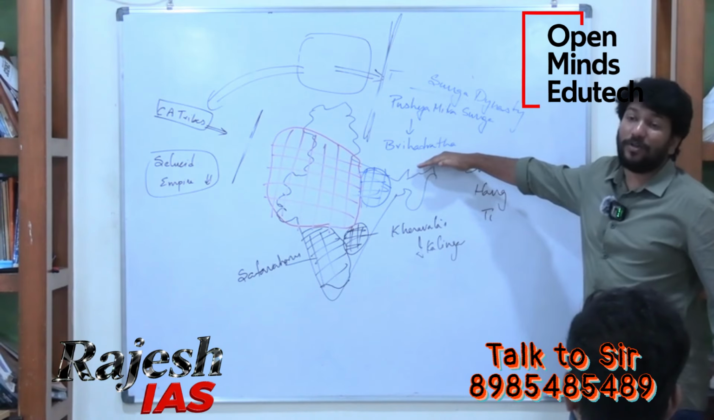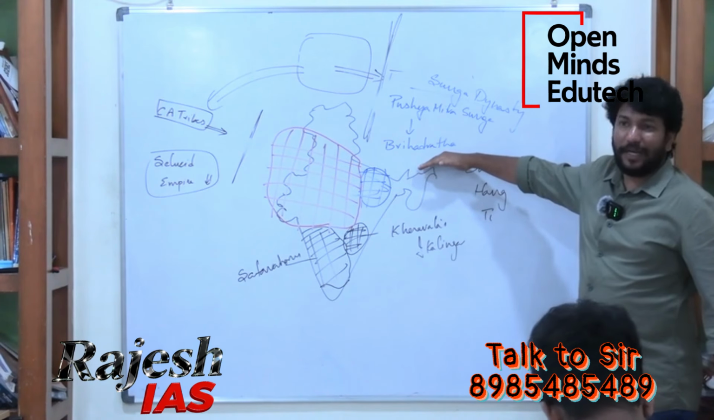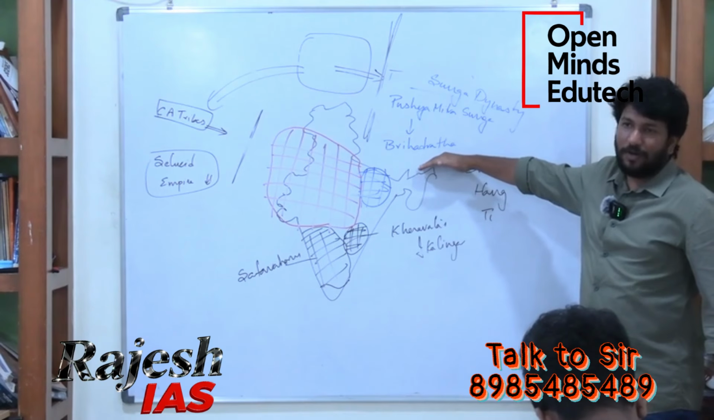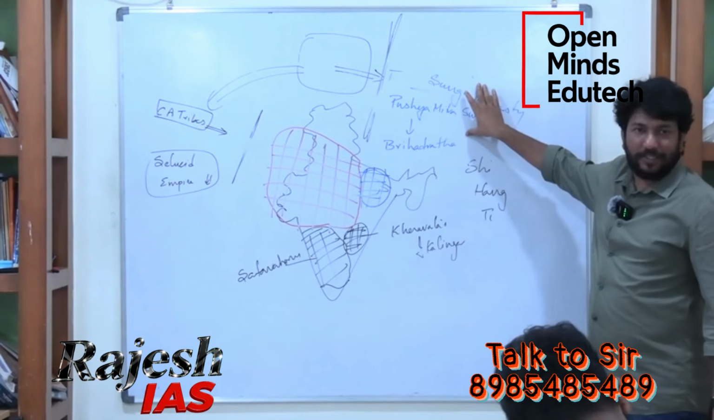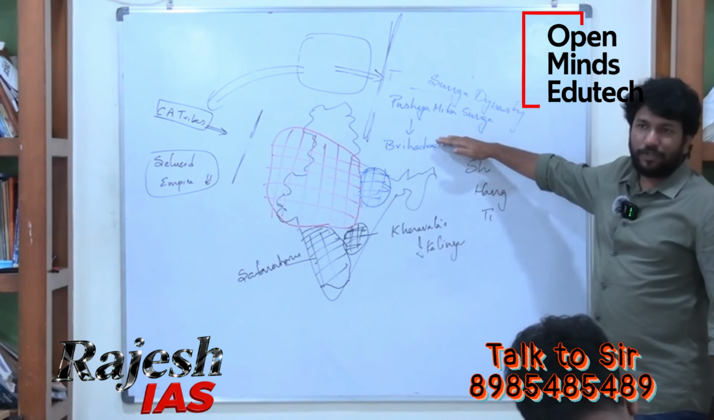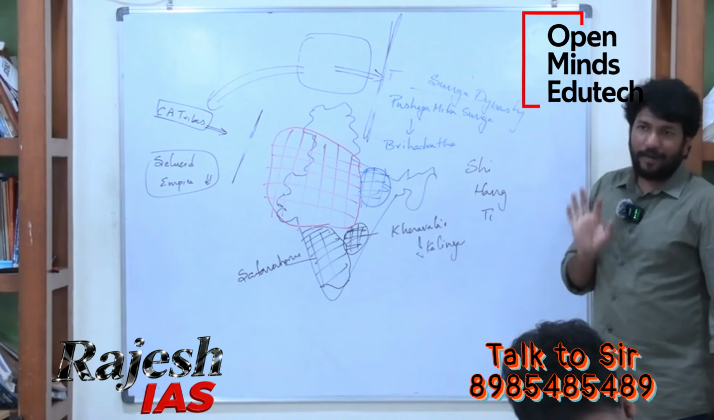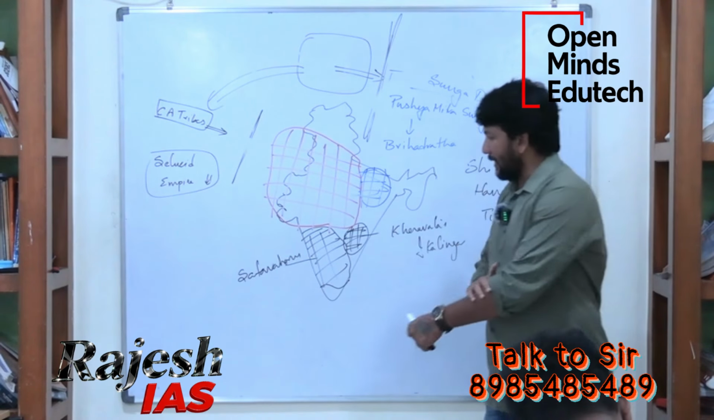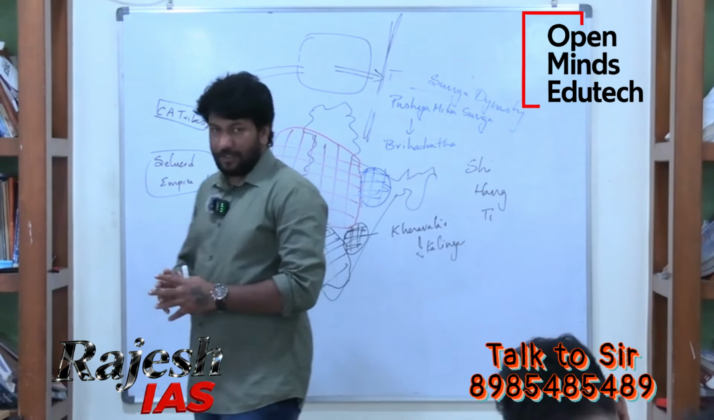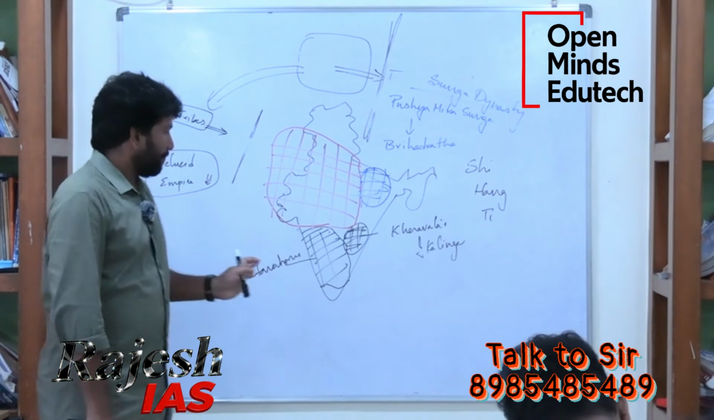Who is the last ruler of the Mauryan Empire? Brihadratha. The last ruler of the Mauryans is Brihadratha, killed by his own commander-in-chief, Pushyamitra Shunga, and the Mauryan Empire declined. So this is how the Mauryan Empire declined.